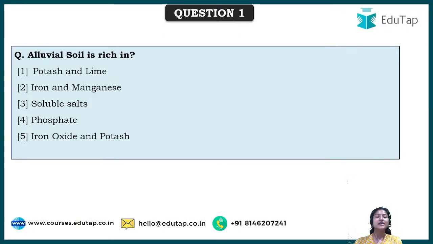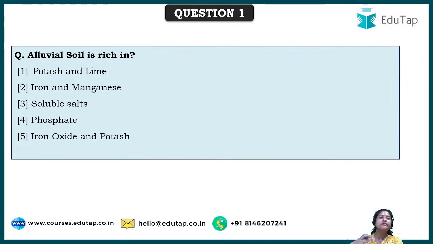Let's come to this topic, and the first question says: alluvial soil is rich in. Basically, what is soil? In simple terms, it is the base where plants establish themselves for growth. Now there are many techniques where soil is not required, but in normal conditions soil is the basic thing a plant requires as a base, and from there it takes in water and everything else it needs.